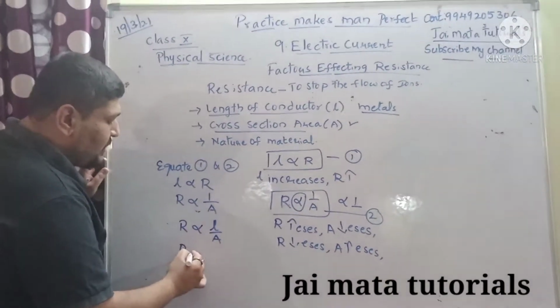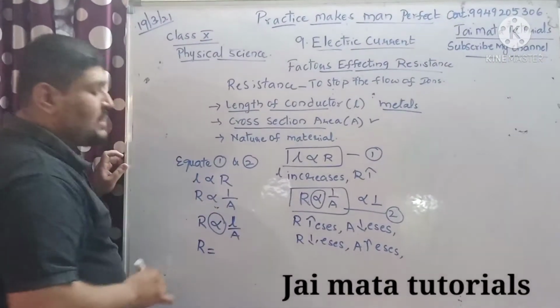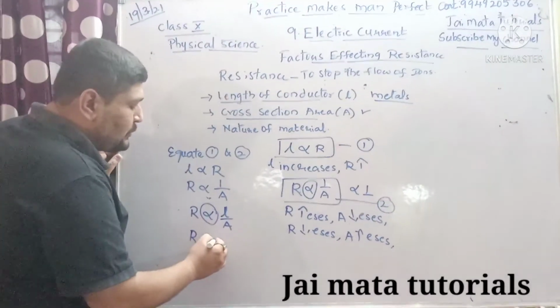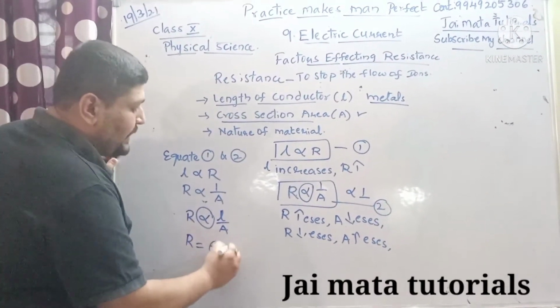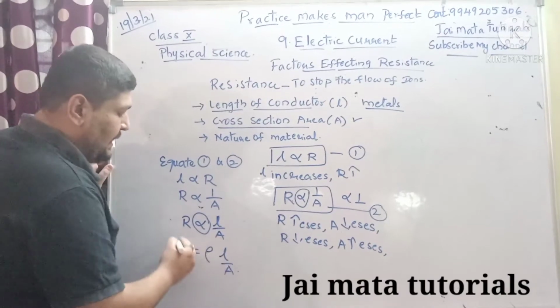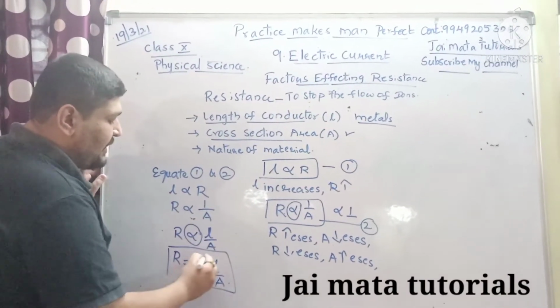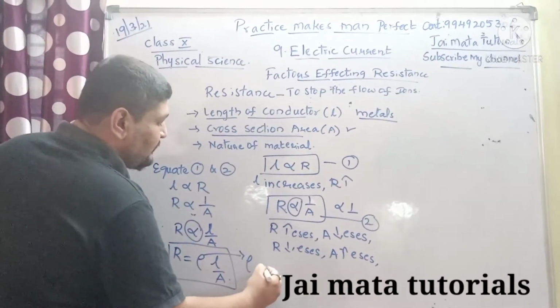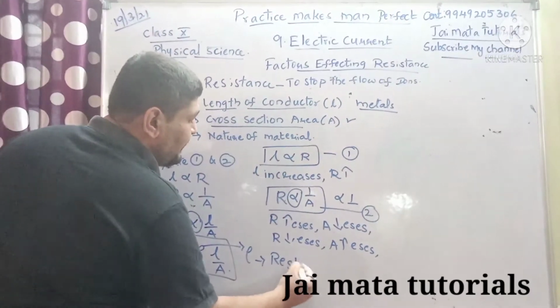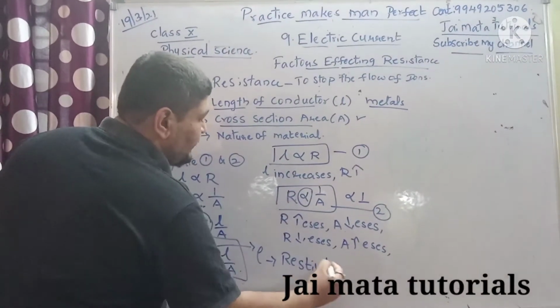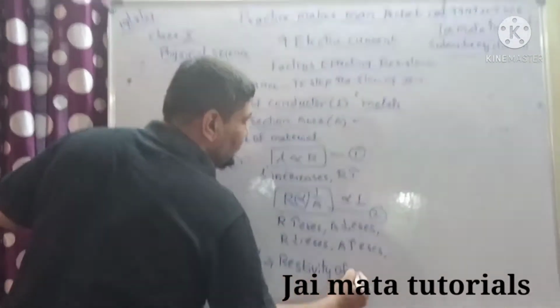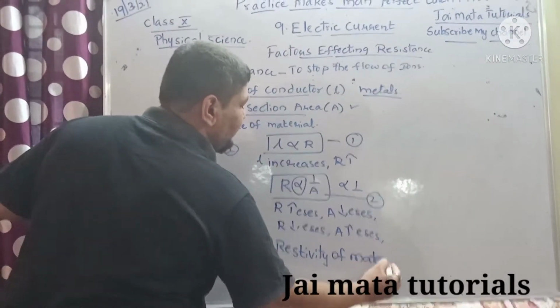Now what I am going to do is remove this proportionality constant and introduce rho. R equals rho into L by A, where rho stands for resistivity of the material. So this is very important, children.